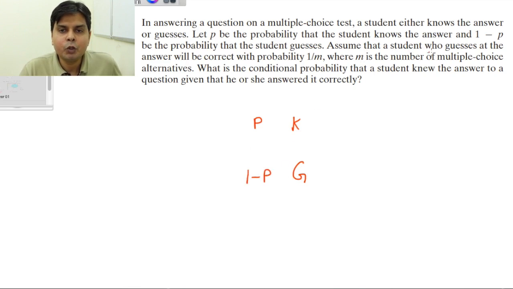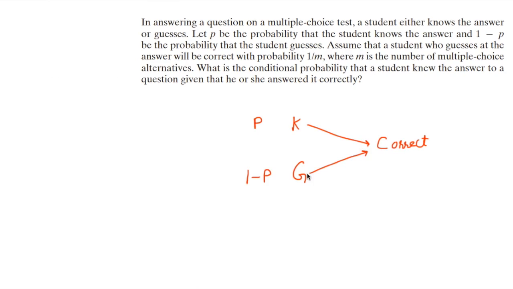Assume that a student who guesses at the answer will be correct with probability 1 by m. So if he knows the answer and he answers it, then he will reach the correct answer. This is the correct answer, event C. Or he may guess and then get the correct answer.